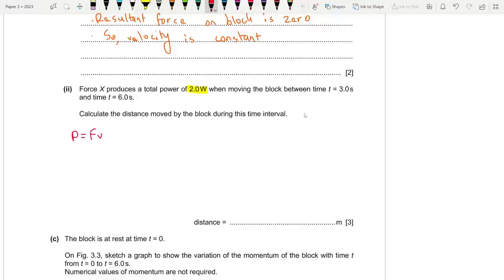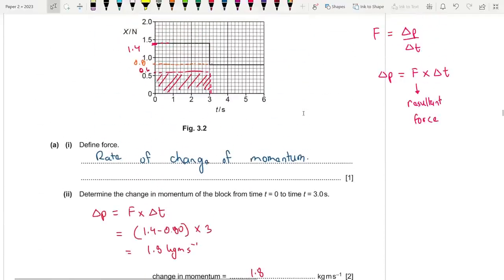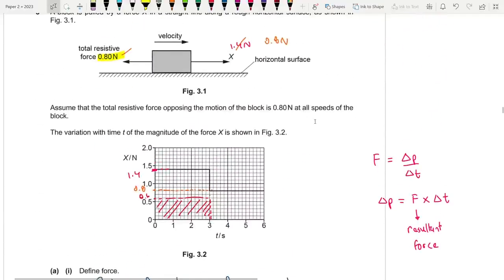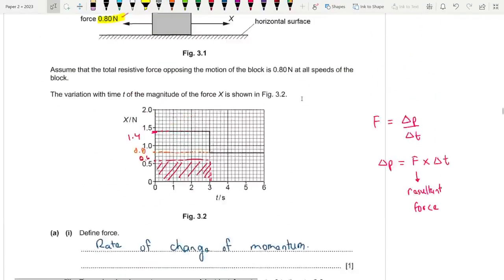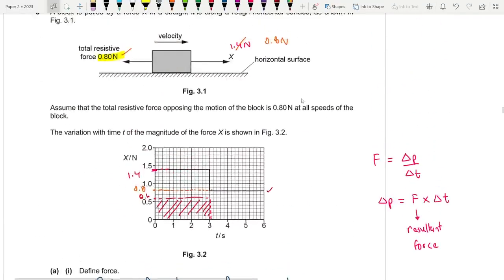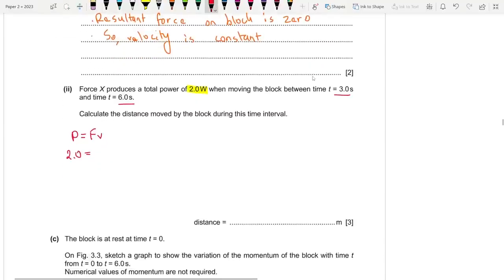So using this, we can find this out. 2.0 is equal to this force over here, which is the driving force X, not the resultant force. So between time 3 and 6, what was our velocity? It was 0.80, right? So 0.80 times v, so v is equal to 2 by 0.80, which is 2.5.